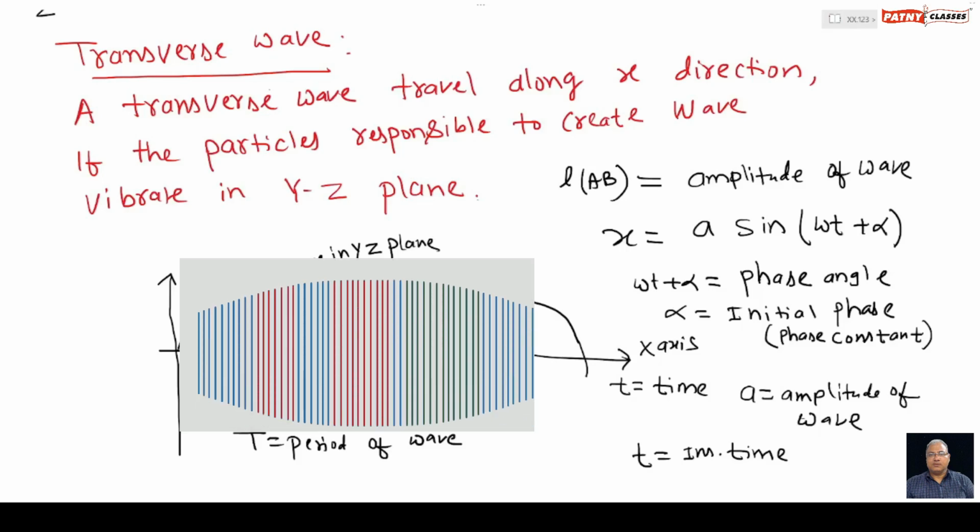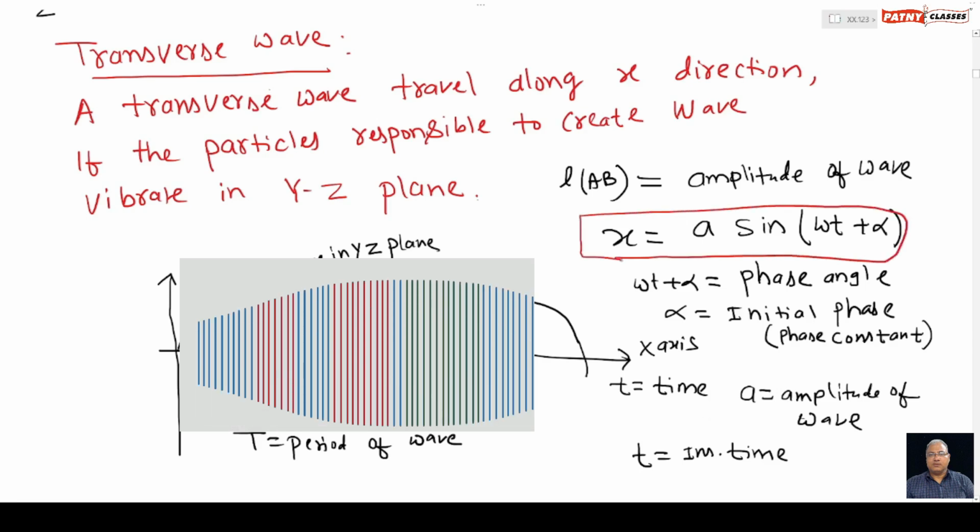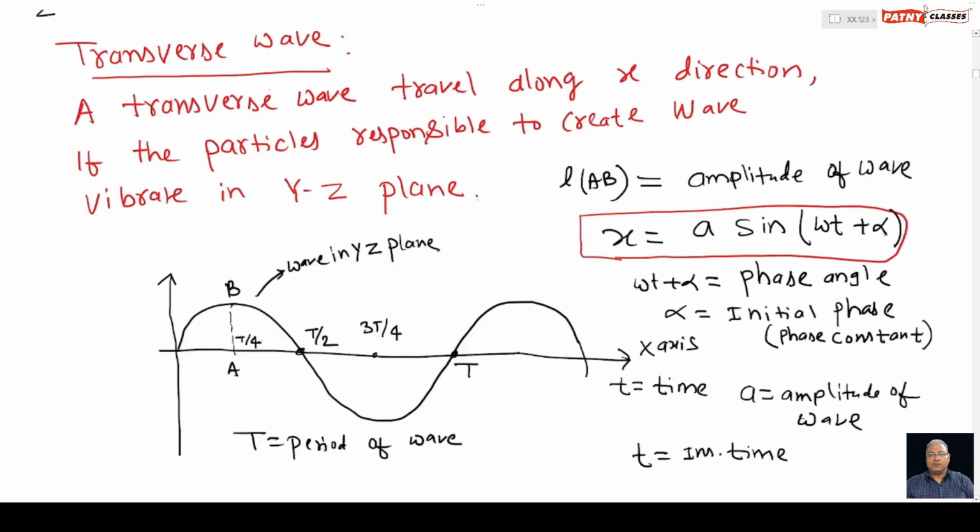Let us revise a little bit about the equation of a transverse wave. The equation of a transverse wave is given by this general expression: x equals a sin(omega t plus alpha). In this case, the wave is moving along the x direction, and the particles responsible for creating the wave are vibrating along the yz plane.